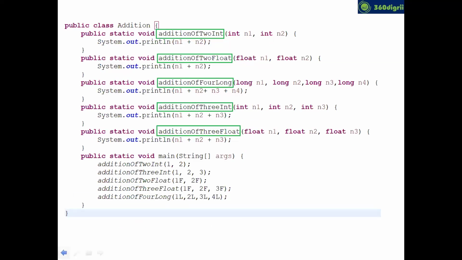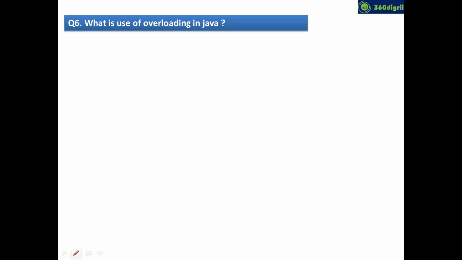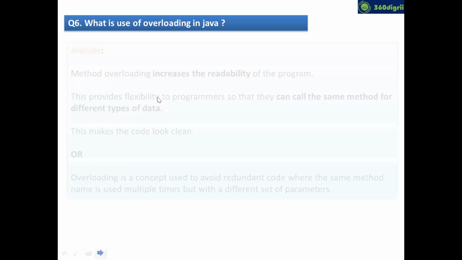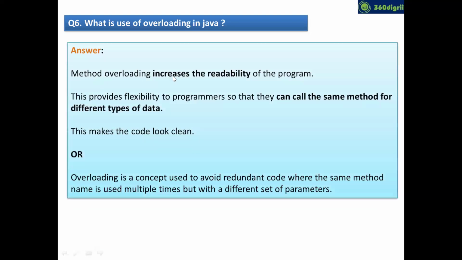I'm pretty sure now we can understand the definition of the use of overloading. Now read it. Method overloading increases the readability of the program. This provides flexibility to programmers so that they can call the same method for different types of data, and this makes code look clean.